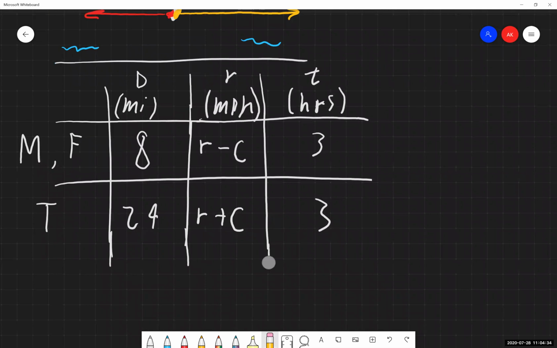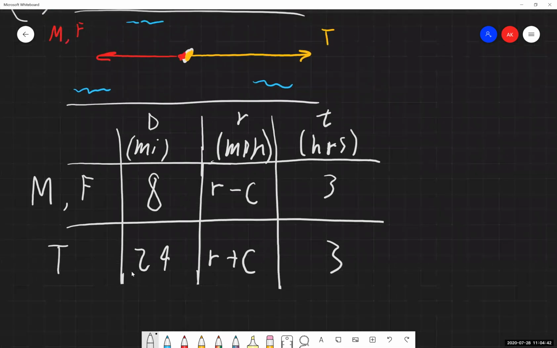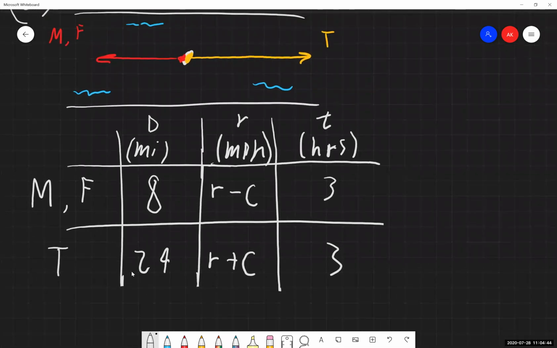Now you can see different problems that work with a similar idea. Wind resistance is a big one. If you think of it from the standpoint of a plane that's flying, is it going with the wind speed? Is it going into the wind speed? Something to that effect. So with this instance, we now have our distance, rate, and time for each of these scenarios.